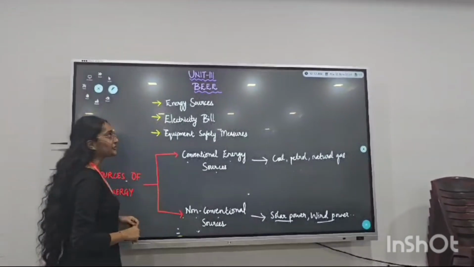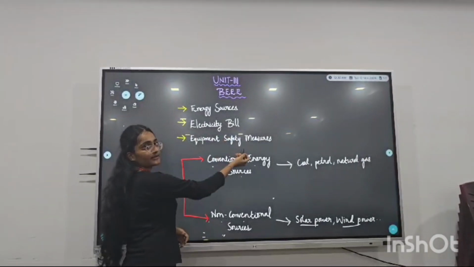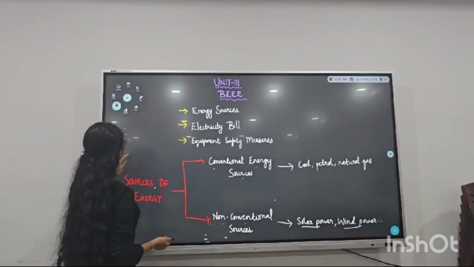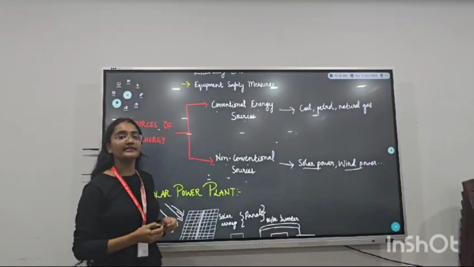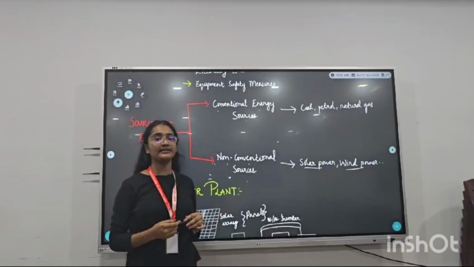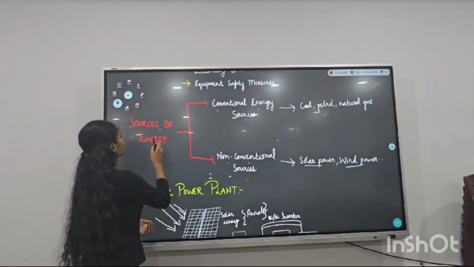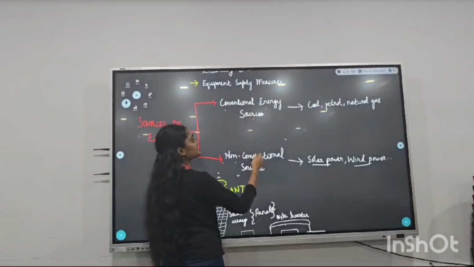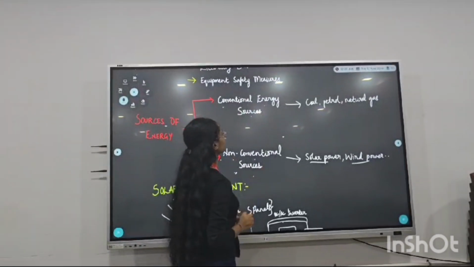In this TTL, I am going to explain about the energy sources, electricity bill and the equipment safety measures. Firstly, energy sources. Energy sources are the things from which energy can be extracted and can be converted into electrical energy or any other form of energy. The sources of energy are of two types, that is conventional energy sources and non-conventional energy sources.